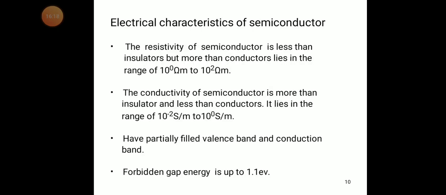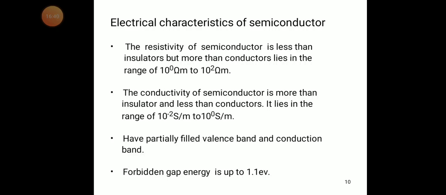Electrical characteristics of semiconductor. The resistivity of a semiconductor is less than that of insulators but more than that of conductors, lying in the range of 10 power 0 ohm meter to 10 square ohm meter.